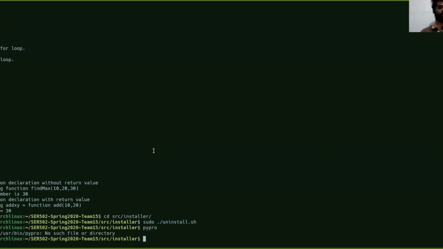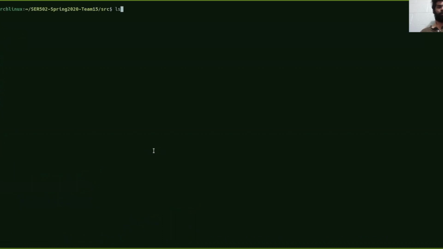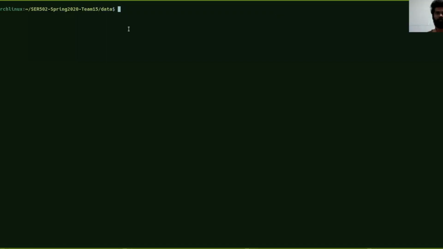You can't run it now. So we will now look at how you can run it without installing PyPro. Within the source folder, you will find a pypro.py file. So run python3 pypro.py and use your sample data file. So like this, you can run it without installing.